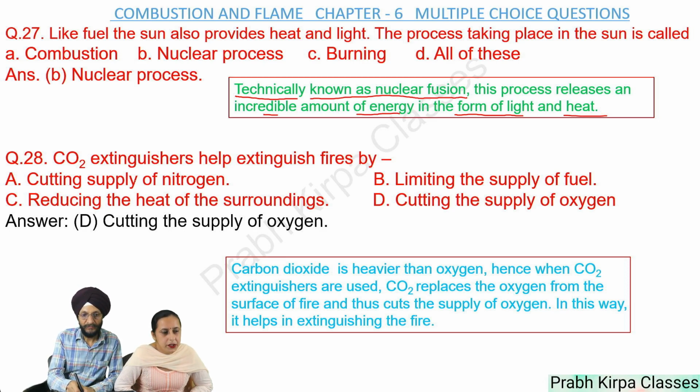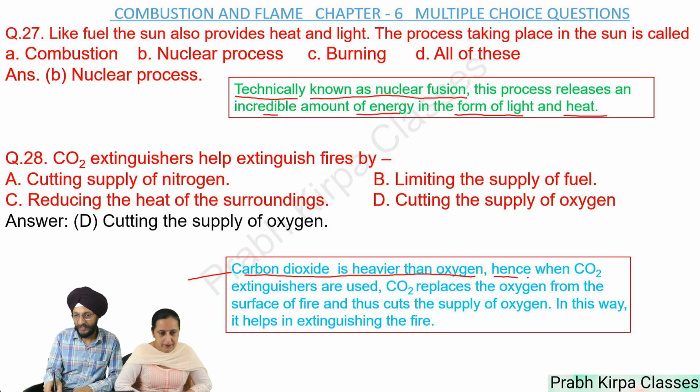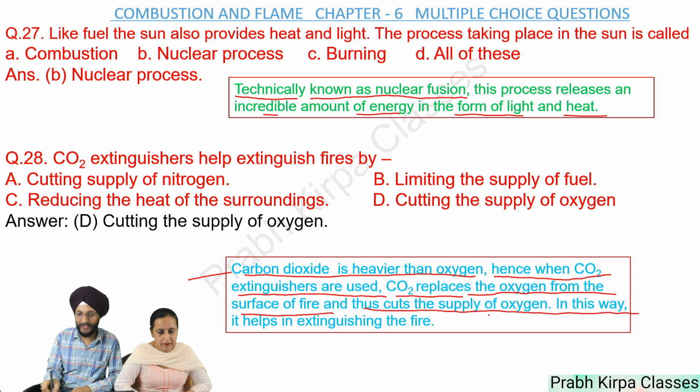Next question. CO2 extinguishers help extinguish fires by A. Cutting supply of nitrogen, B. Limiting the supply of fuel, C. Reducing the heat of the surroundings, D. Cutting the supply of oxygen. So answer is cutting the supply of oxygen. Carbon dioxide is heavier than oxygen. Hence, when carbon dioxide extinguishers are used, carbon dioxide replaces oxygen from the surface of fire and thus cuts the supply of oxygen. In this way, it helps extinguish fire.